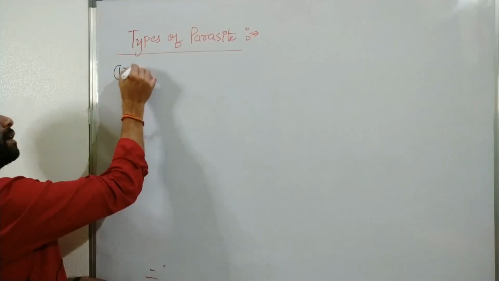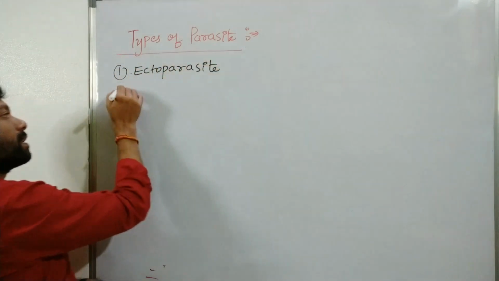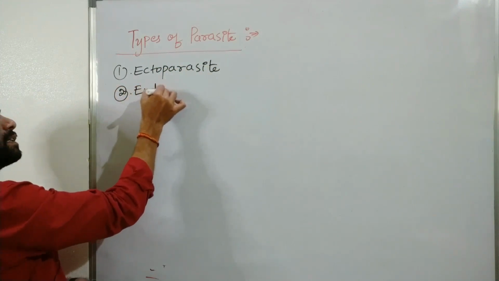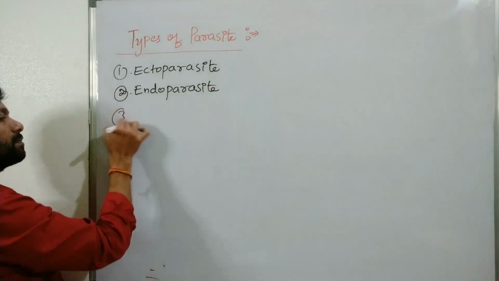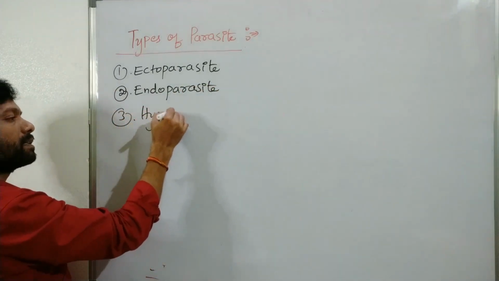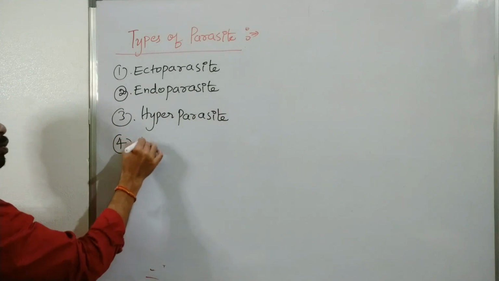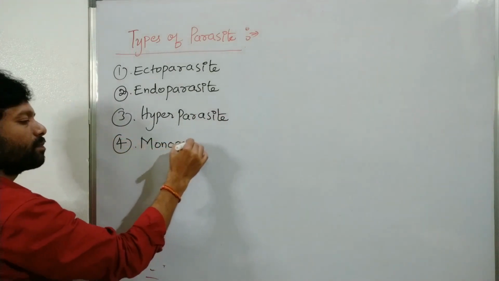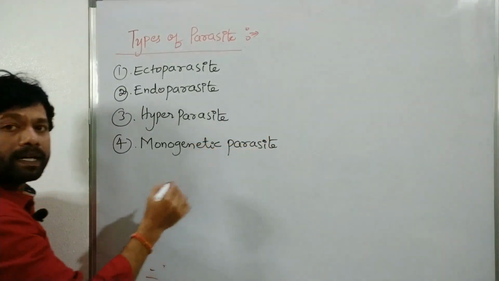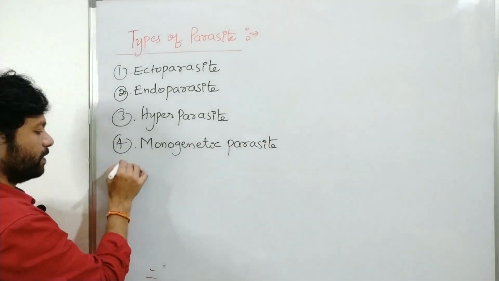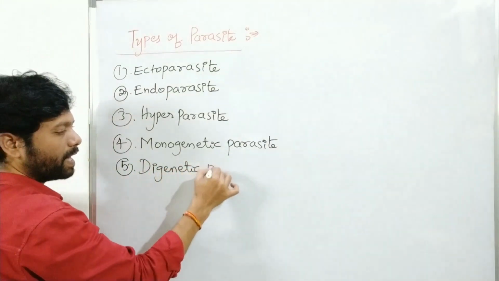So the parasites are: ectoparasite, endoparasite, third one is hyperparasite, fourth one is monogenetic parasite, and fifth one, digenetic parasite.